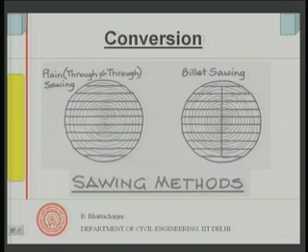Because, as we shall see further, material-wise, timber is cellulose fibers embedded in lignin. Now, the fibers actually extend along the vertical direction.